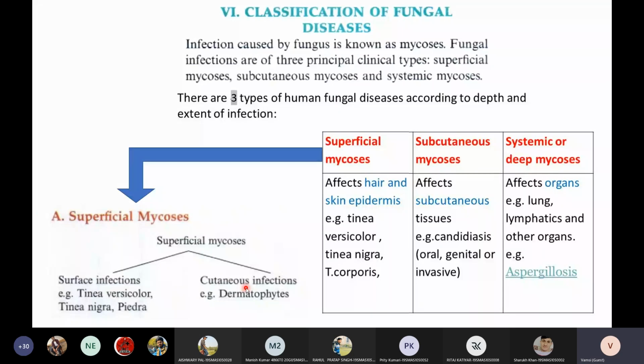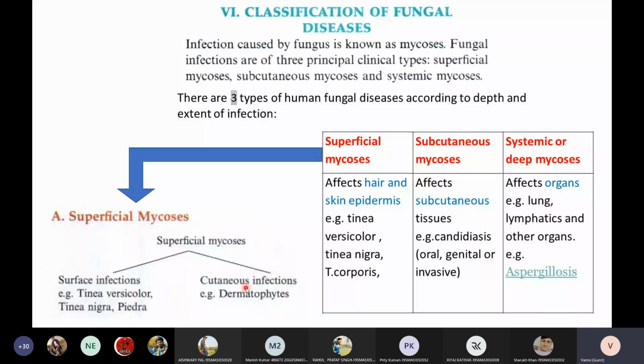Now, superficial mycosis is divided into 2 types. Surface infections: these are fungi that feed only on the epidermis layer of the skin. And the second one is fungi that feed on the cutaneous layer of the skin.